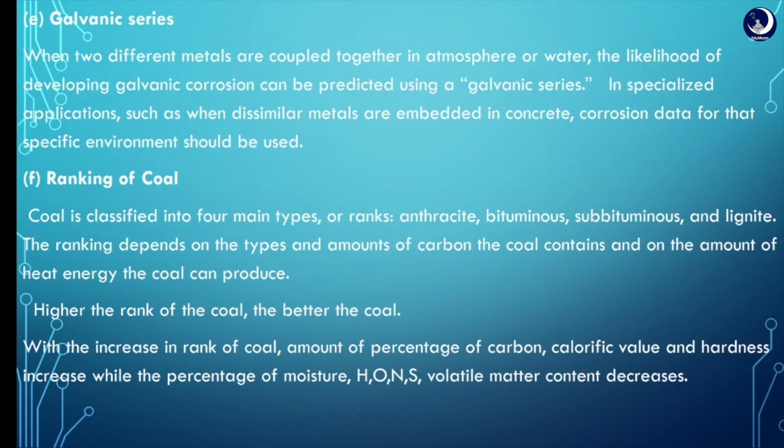Next one, ranking of coal. It is mainly based on properties like percentage of carbon, calorific value, hardness, percentage of moisture, hydrogen, oxygen, nitrogen, sulfur, volatile matter, etc. For better quality of coal, the rank of coal is high. On the basis of rank, coal is divided into four types: anthracite, bituminous, subbituminous, and lignite.